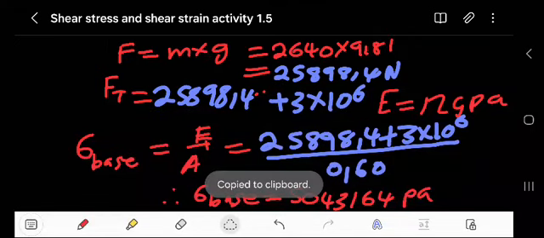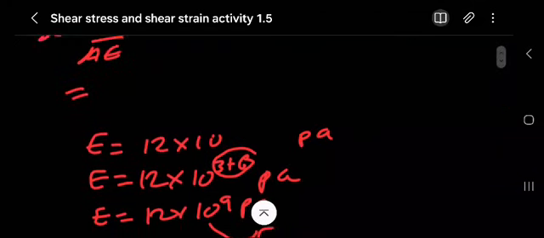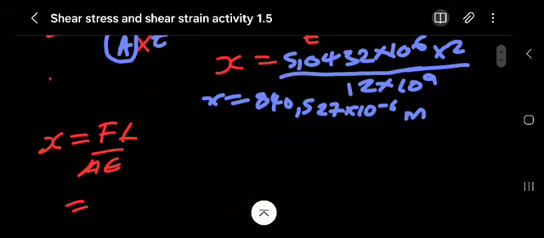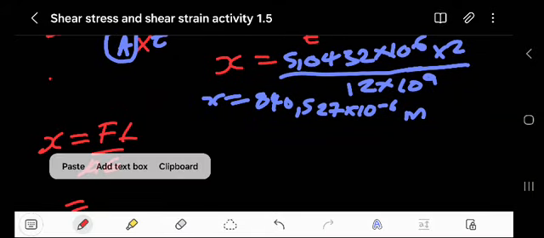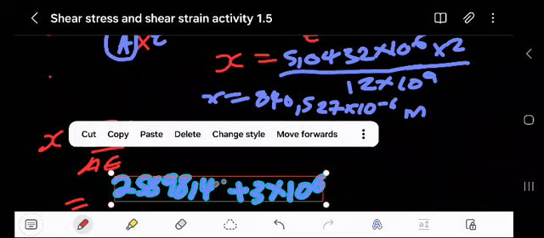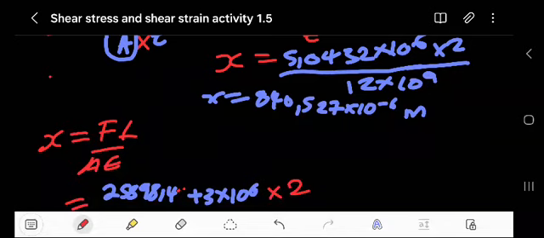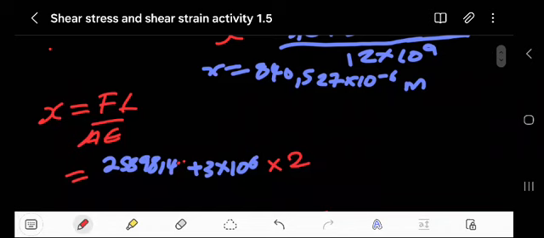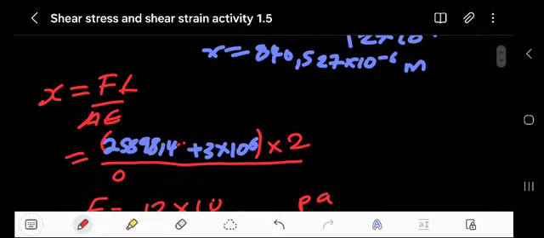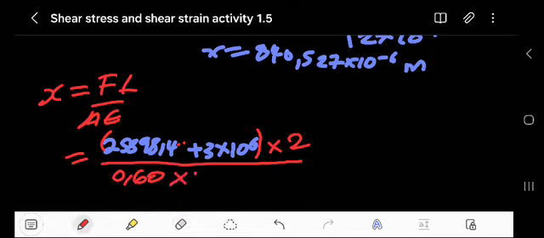Copy that guy. So the total thing there multiplied by 2, the length, I can say like this, divide by area. The area which was 0.60 times 12 times 10 to the power of 9.